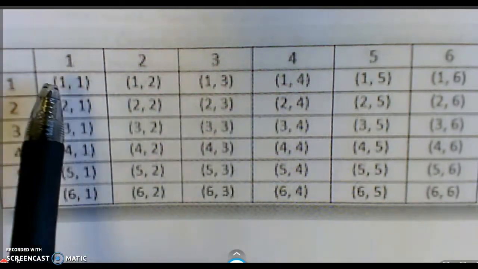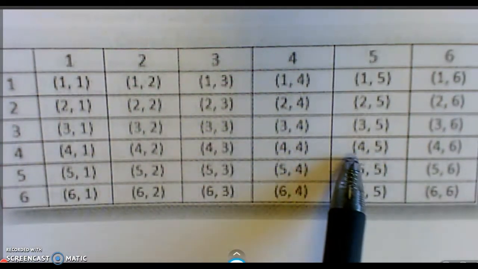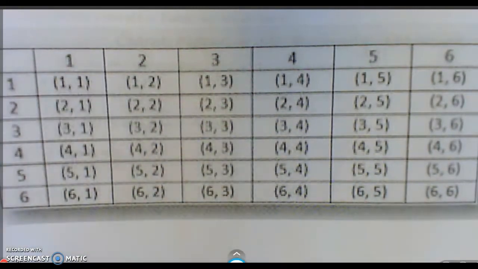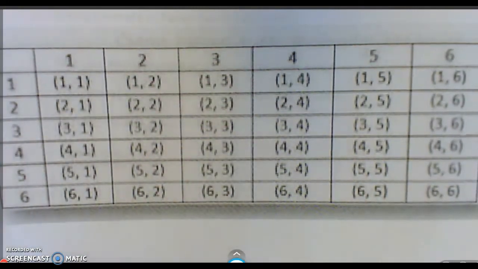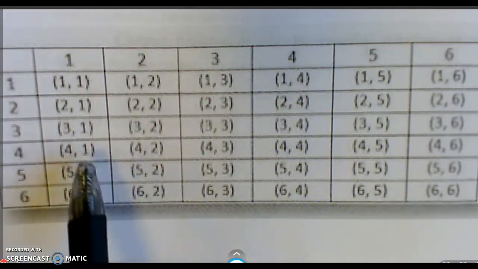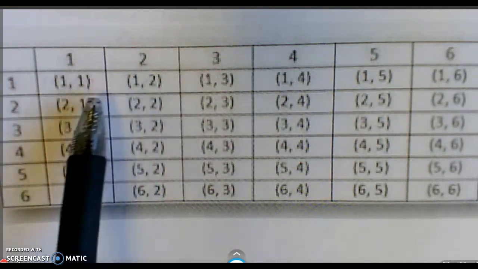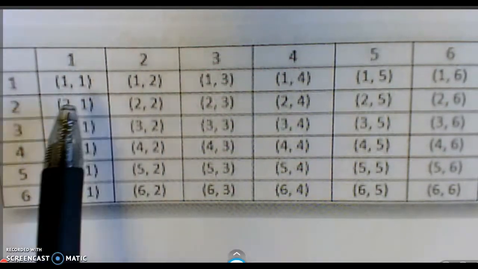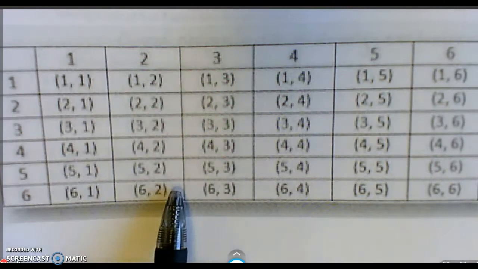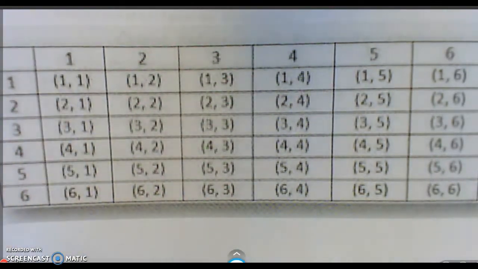Well, doubles would mean 1, 1, 2, 2, 3, 3, 4, 4, 5, 5, and 6, 6. So right there, that's 6 out of 36. You might be asked some problems like, what's the probability of getting a sum of 3? Well, looking at this, the only way you can get 3 are these 2 right here. So that would be 2 out of 36. So you can do lots of things with this. This is when you roll 2 dice, and it's what you get when you roll the 2 dice.